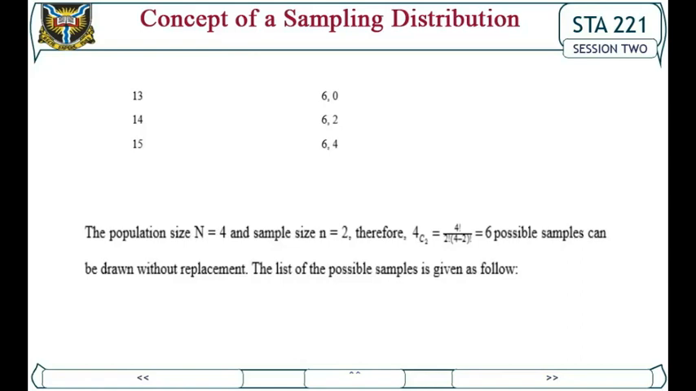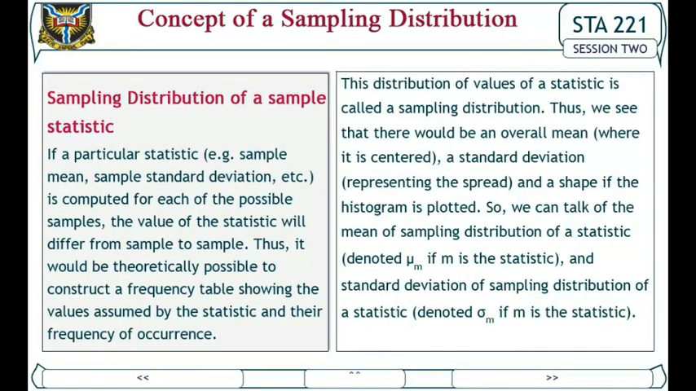2. The population size N is equal to 4 and sample size n is equal to 2. Therefore, 4C2 is equal to 4 factorial over 2 factorial into (4 minus 2) factorial, which is equal to 6 possible samples that can be drawn without replacement. The list of the possible samples is given as follows: sample number, sample element. Sampling distribution of a sample statistic.